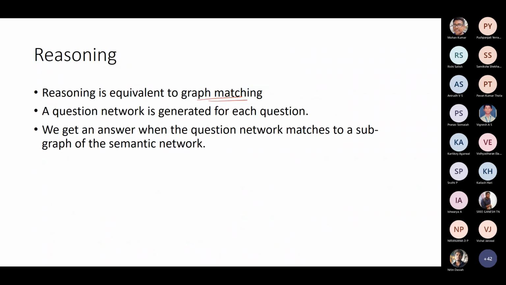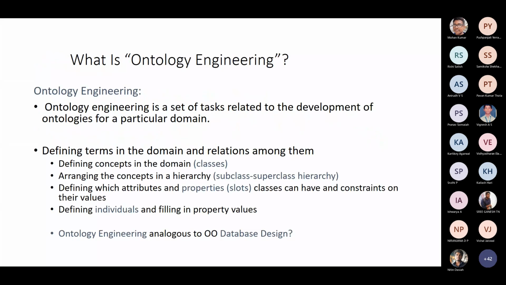And then you will try to do a matching of the graph. Again, it will have a node, which is the concept, and the edge can be a relation. From that, your question network is generated, and the question network matches a subgraph of the semantic network. Because you may not match the complete graph, you match only a small subset, and that subgraph's contents will be retrieved as the answer and presented to the user. So here are some more topics on that.